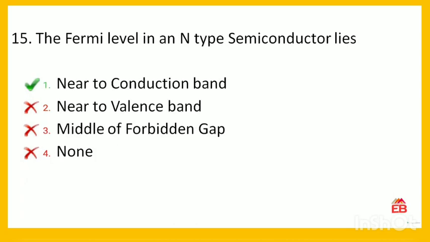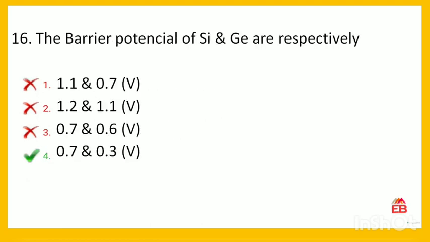Next is, the Fermi level in an n-type semiconductor lies. Options are near to the conduction band, near to valence band, middle of the forbidden gap, or none. So the correct option is, in case of n-type semiconductor, the Fermi level lies near to the conduction band. So option 1 is correct.